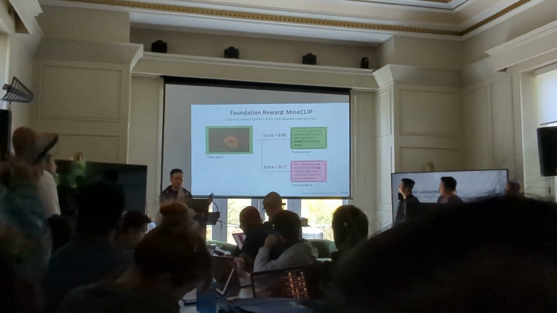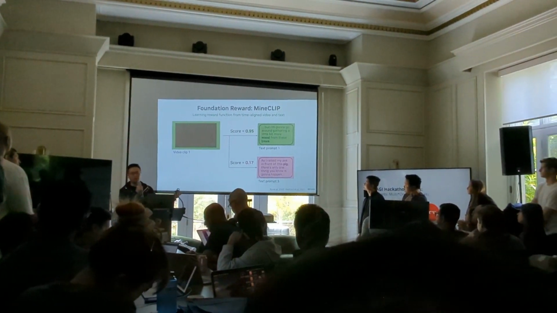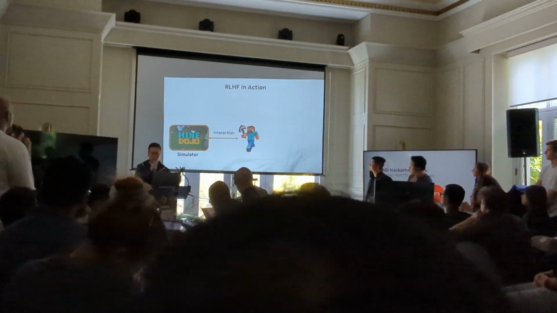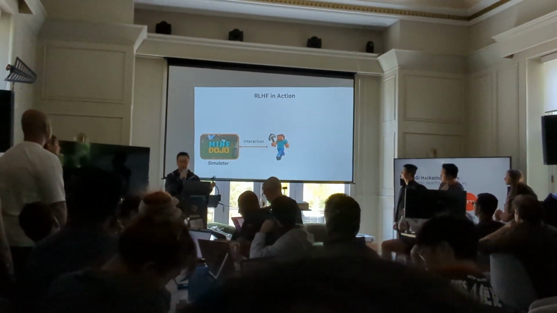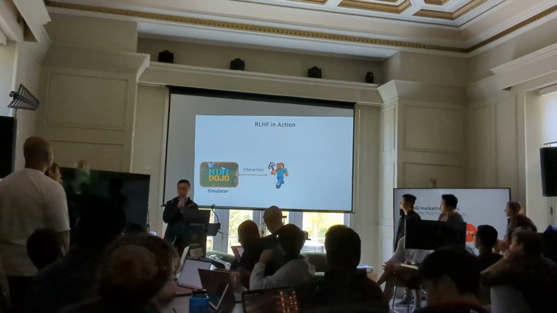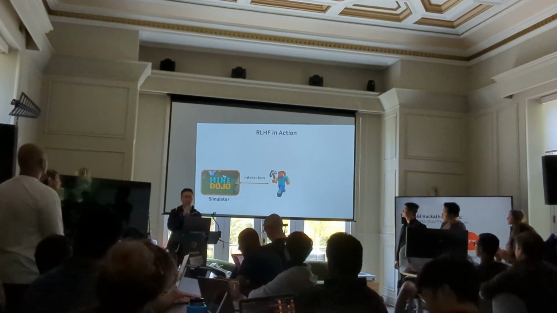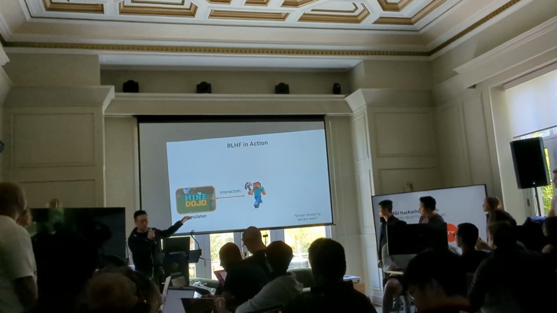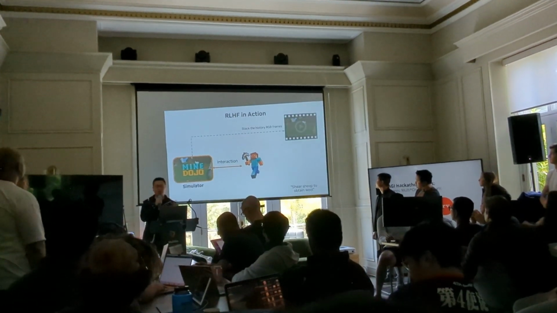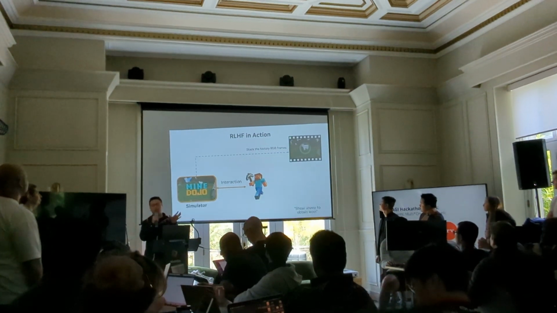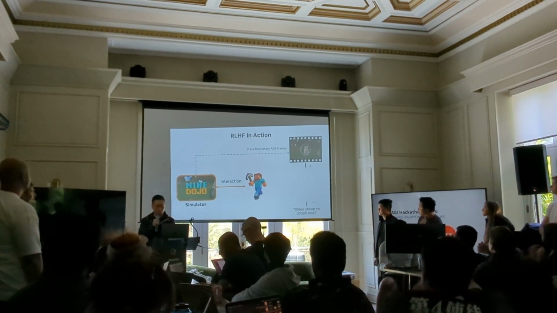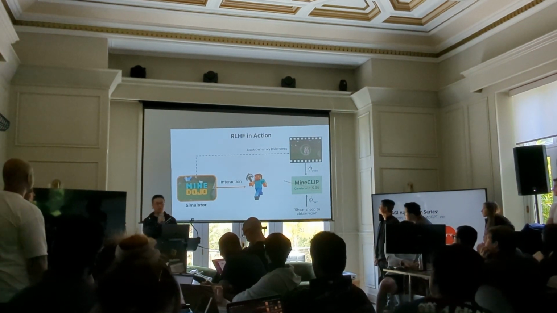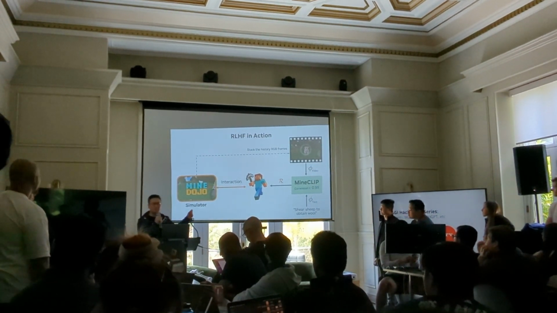So what does that mean? This looks like a reward function, right? And then we can plug in this model called MineCLIP, which is a reward function, into action. So here, as an example, our agent is interacting with the Minecraft simulator. And the task here in natural language is "search to obtain wool", and as the agent explores, it has a moving window of the video snippet, and you can compute this score from this reward function, and you provide that to any reinforcement learning algorithm.